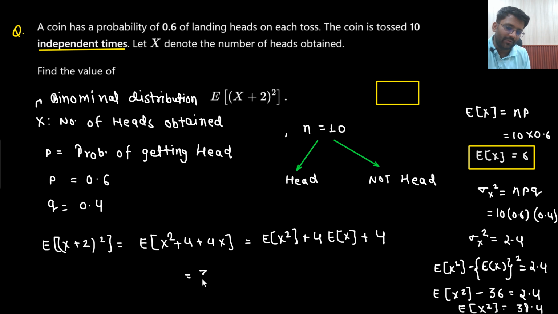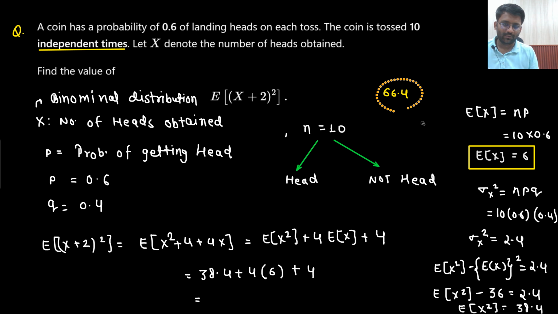Expectation of X square is 38.4, plus 4 into expectation of X, which is 6, so 24, plus 4, that is 28. 28 plus 38.4. So the answer comes out to be 66.4. This is the answer that you are getting. So these kinds of questions should be solved this way.